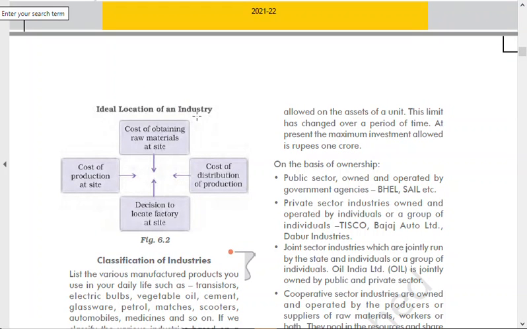Okay, ideal location of an industry, you can see. So cost of obtaining raw material is one. The other thing, cost of production at site, that means how much the production cost is, that is another factor. Decision to locate a factory at a site, and cost of distribution of production, that means how far is the market, number one. How expensive is the raw material, number two. How expensive will it be to produce that particular thing in this location, right? These are important factors for the location of any industry.